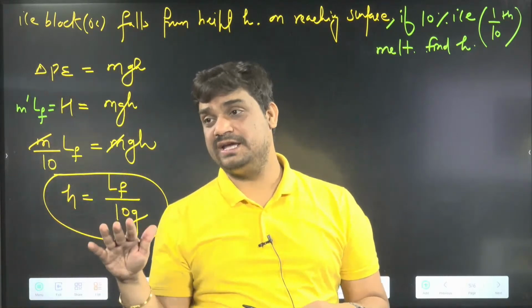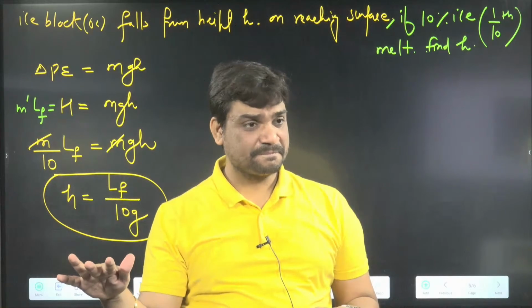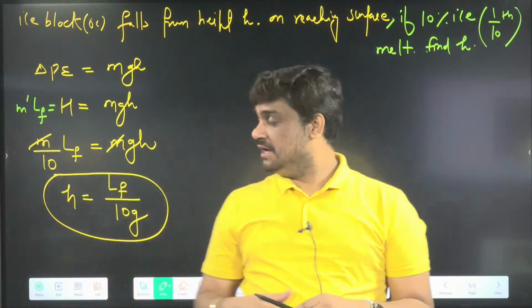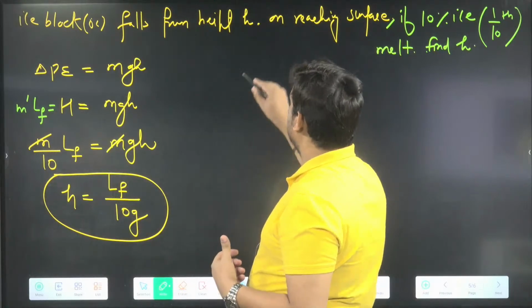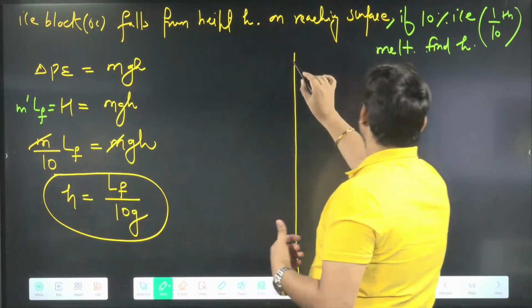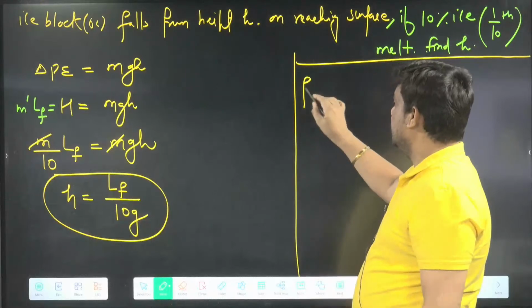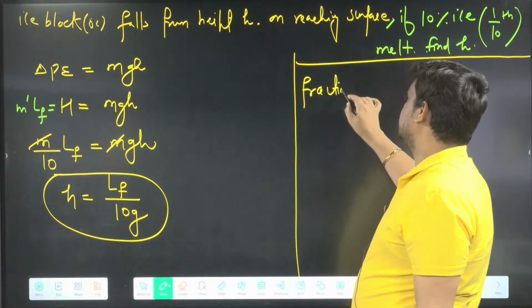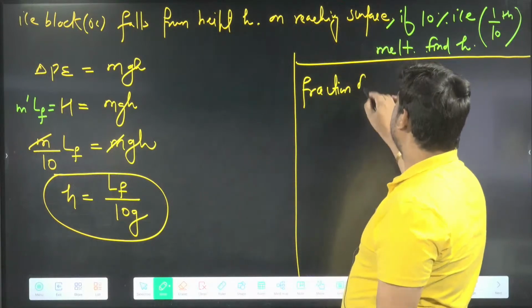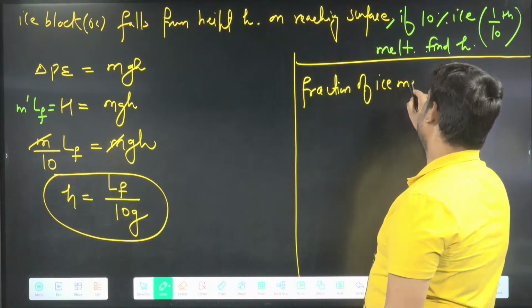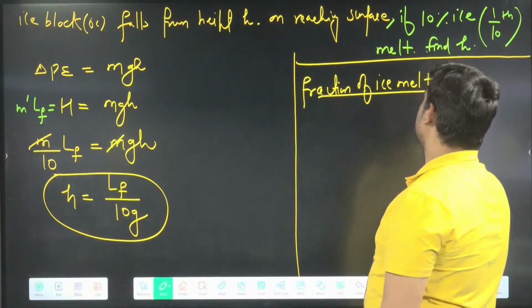Okay, because we don't have to do any calculation, our answer is ready here. Quite simple question: h equal to LF by 10g. Sometimes what happens is they ask for the fraction of ice melt. This is another question they can ask. Sometimes they can ask for mass, how much mass will melt. In the same question they can say fraction of ice melt.